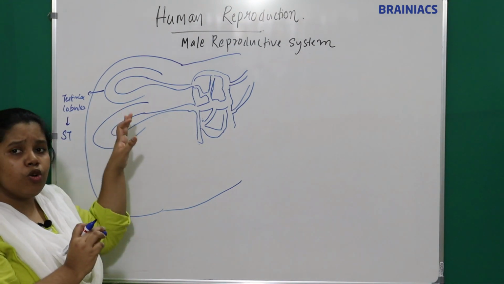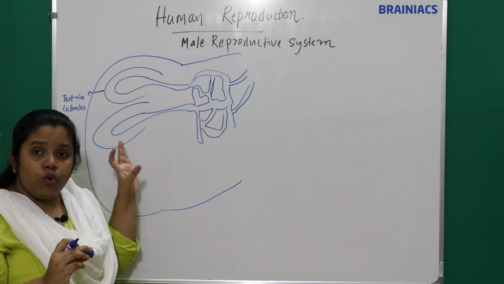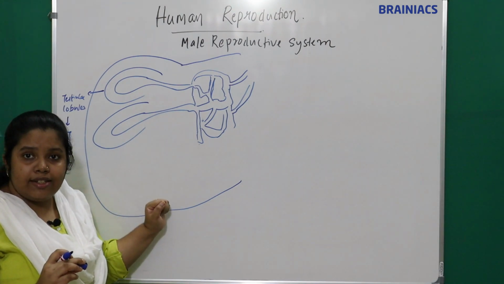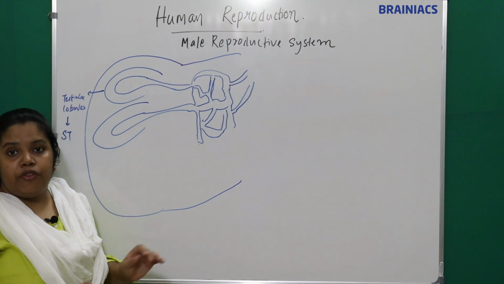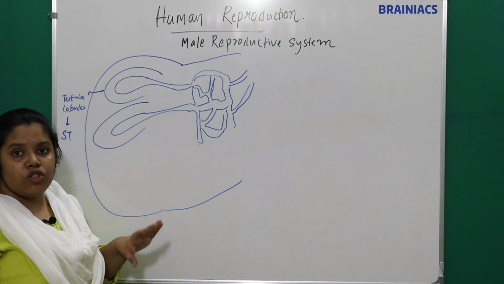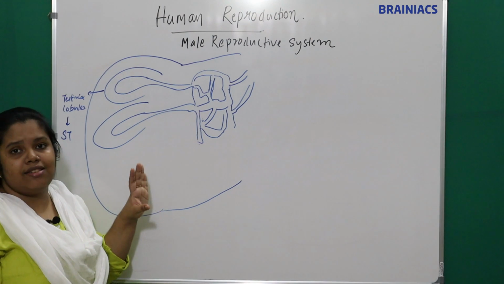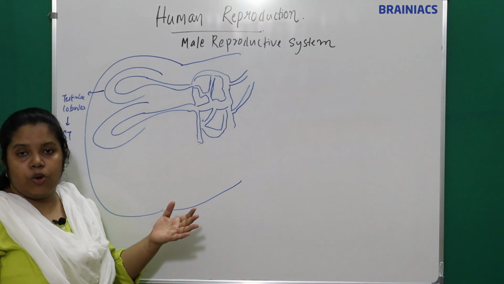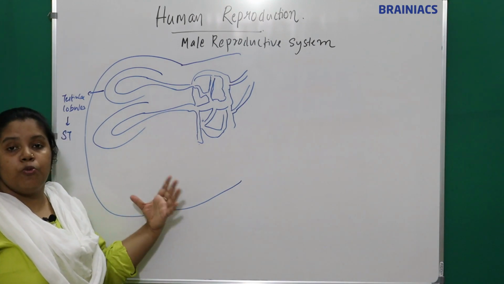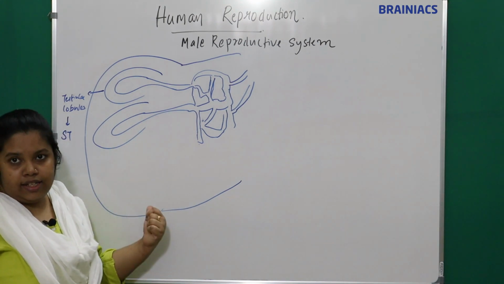How many seminiferous tubules? There are around 250 testicular lobules in a testis, and each testicular lobule contains 1 to 3 seminiferous tubules. So how many seminiferous tubules will be there in one testis? It is around 750. Simple mathematics, 750 seminiferous tubules in each testis.